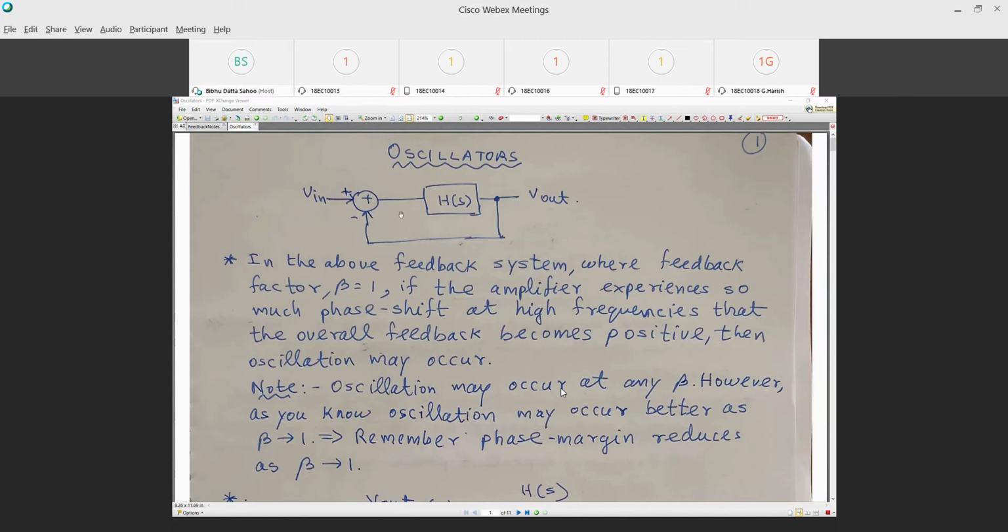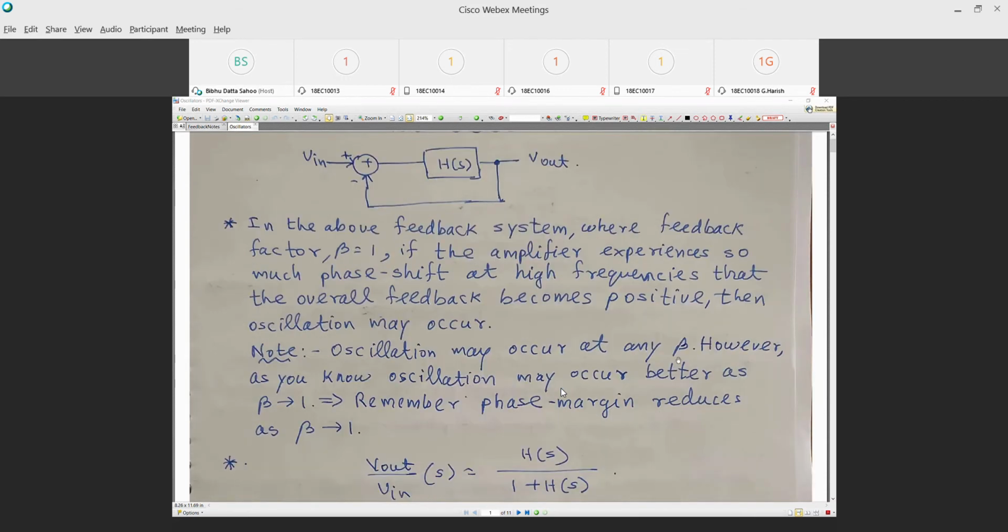Now let's look at it in this manner. This minus, plus and minus means a DC phase shift of 180 degrees, meaning this phase shift is valid for all frequencies, from DC all the way to infinite frequency, because this is a subtraction. Now, if H of S has a phase shift, which happens because the Bode plot has a gain and a phase plot, if this phase shift is minus 180 degrees, then the total phase shift in this loop is 360 degrees, and it becomes a positive feedback system.